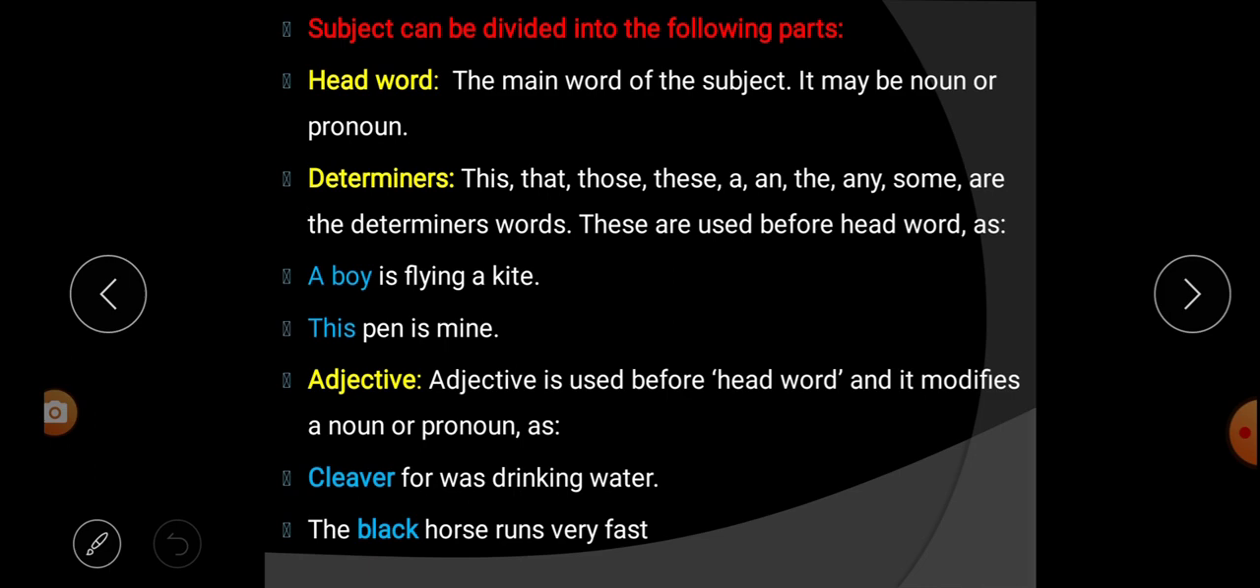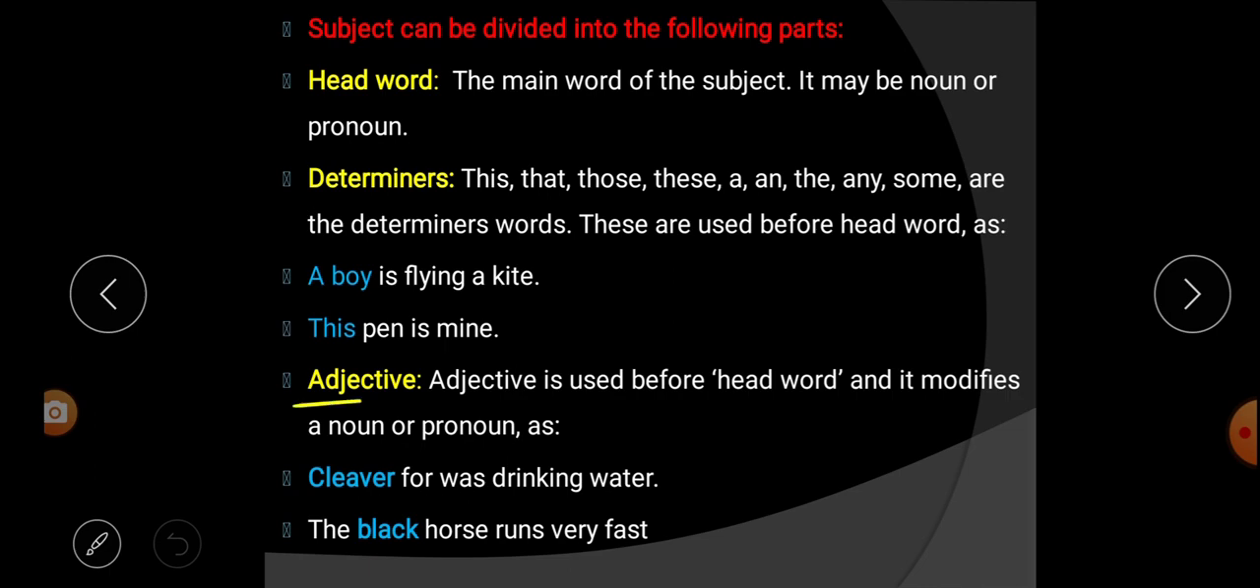Next, this pen is mine. So this is a determiner. So here this is what? The subject. Pen is mine is the predicate.